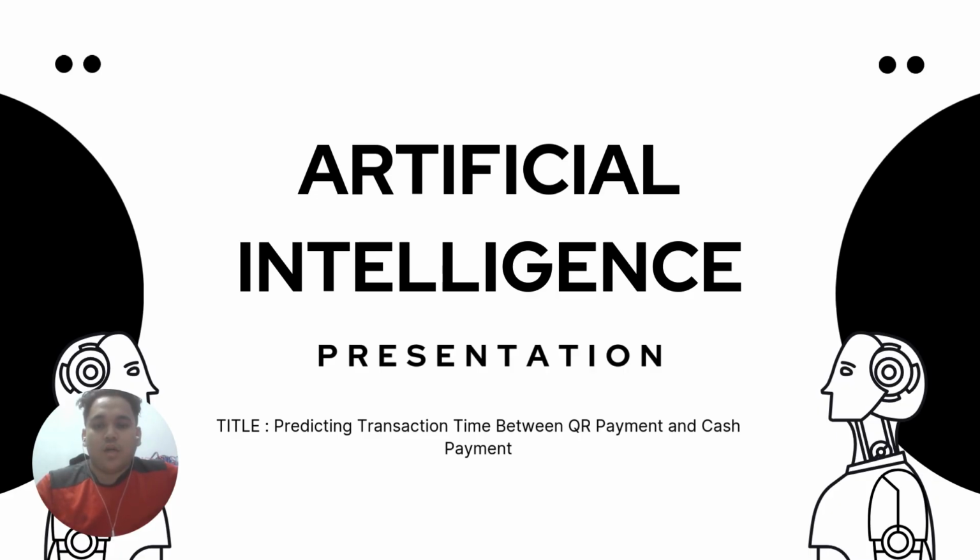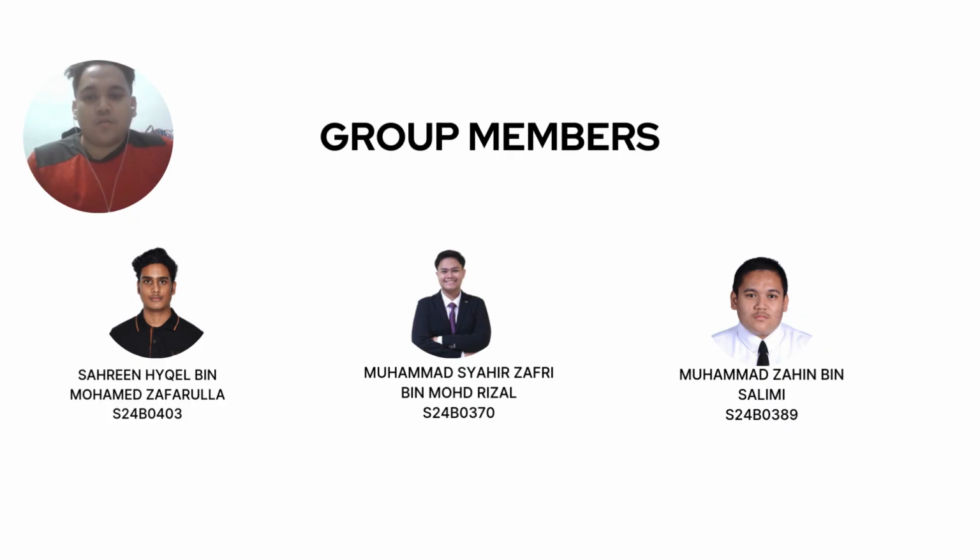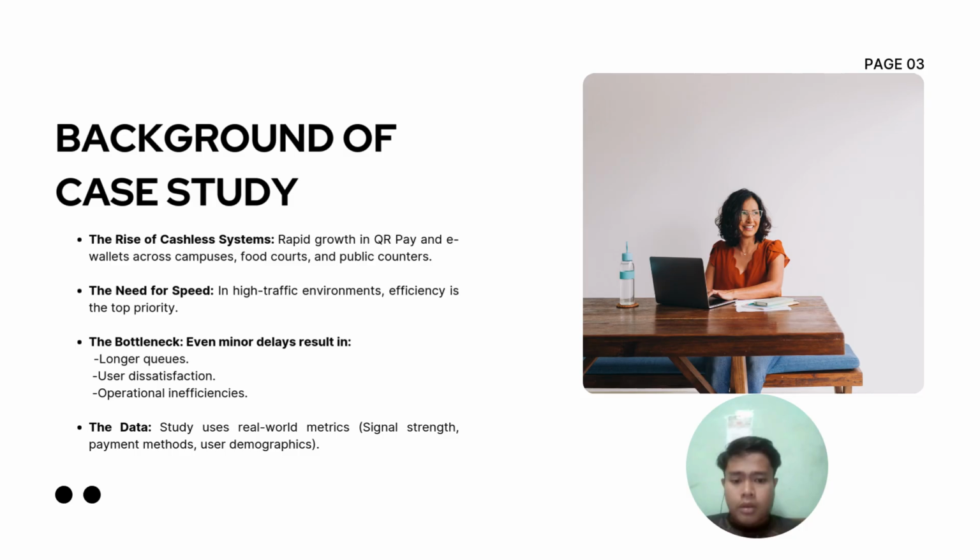So today, me and my team present about our subject, which is artificial intelligence. Our title is predicting transaction time between QR payment and cash payment. As you can see, our group contains three members: Sarin Haikal bin Muhammad Zarafullah, Muhammad Shah Zafri bin Muhammad Rizal, and me, Muhammad Zahid bin Salami. So, I will pass to Shahir. I will explain about the background of the case study.